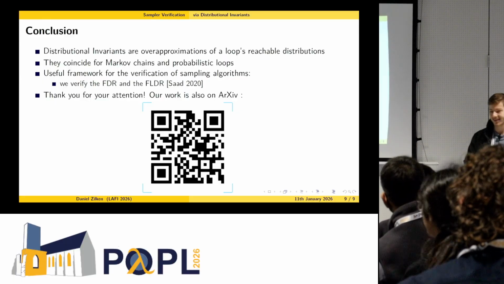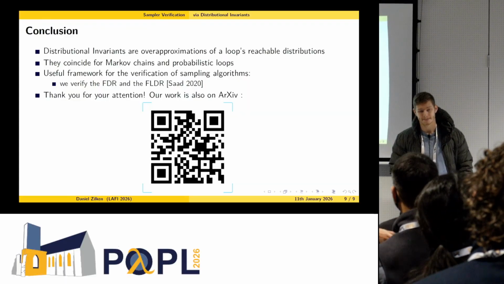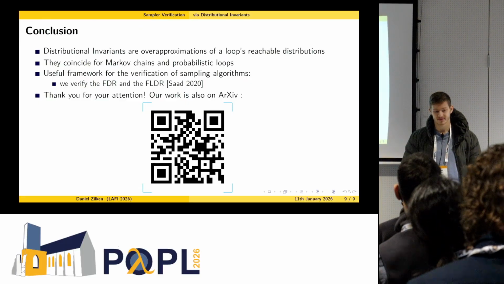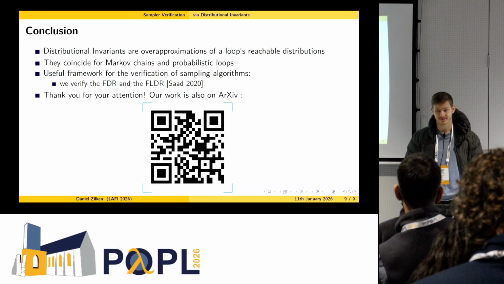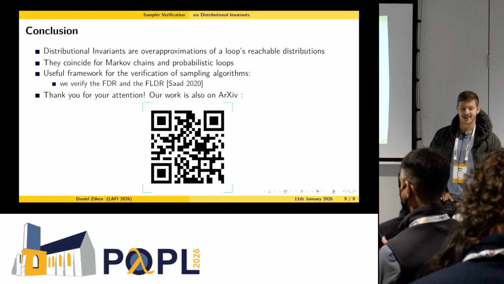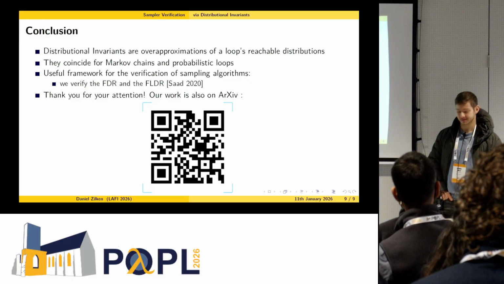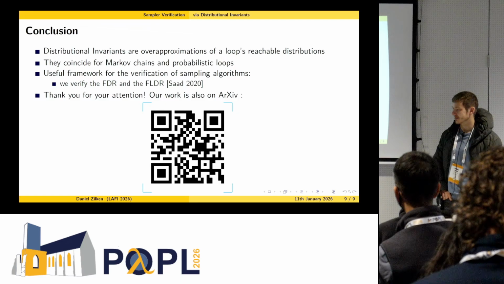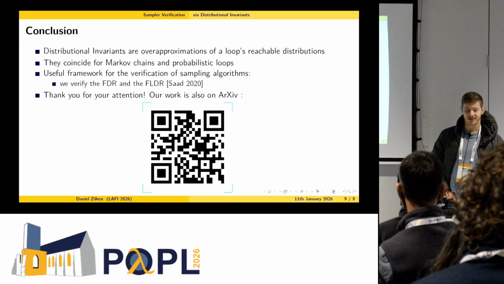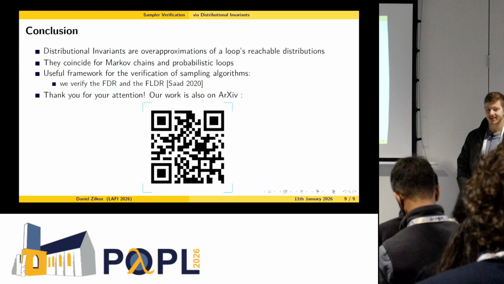Thanks, Daniel. Any questions? How do you generate those distributional invariants? Do you use some Markov chain-based methods? No, you have to really find them by hand. So this is not automated yet. Exactly. Is there some calculus to do that? Oh, that's a good question. That would be something for our next research, but in general, no.